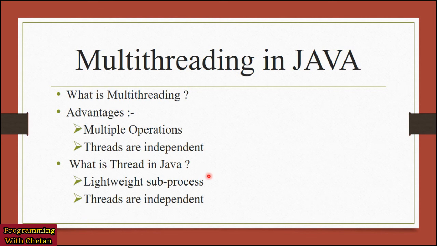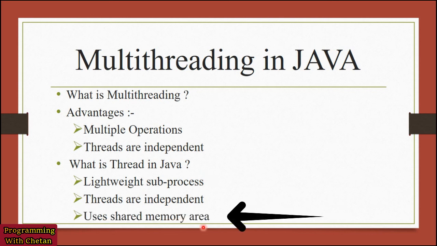And friends, one biggest advantage of threads is that they use a shared memory area, which means that if there are multiple threads inside a process, all the threads will use the same memory area allocated to the process. So threads are memory efficient and consume less memory in comparison to a process.